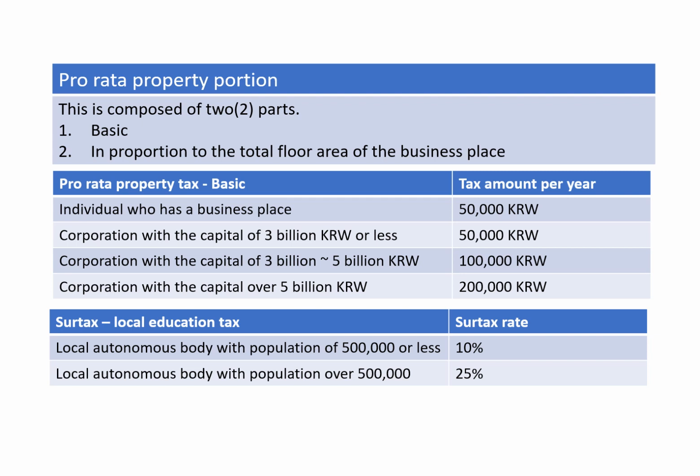There is also a surtax, which is a local education tax. If the local autonomous body is a small city, with a population of 500,000 or less, then the surtax rate is 10%. If the city is bigger, over 500,000, then 25% will be applied.